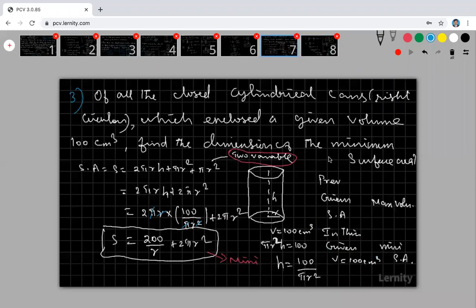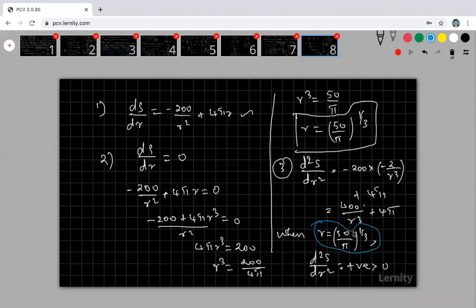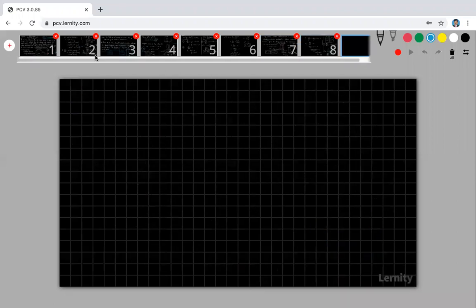The question is to find the dimensions of the minimum surface area. So therefore this is the minimum point. When my r is equal to 50 by pi the whole power 1 by 3, the surface area is minimum.